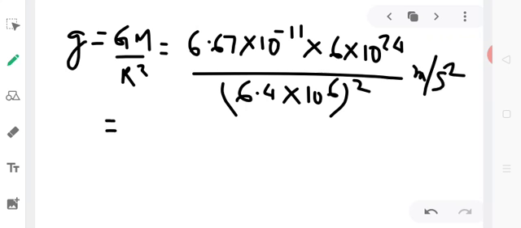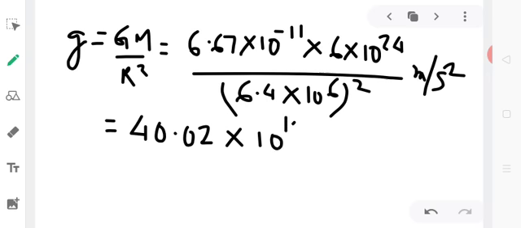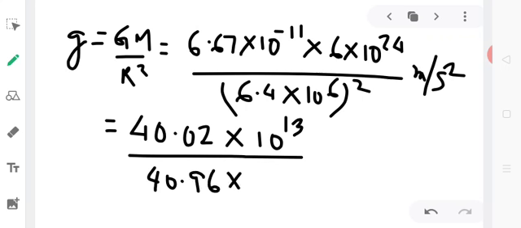So this will be equal to, we shall multiply 6.67 into 6, that will give you 40.02 into 10 to the power 13, divided by 6.4 whole square, which is 40.96 into 10 to the power 12 meter per second square. We can remove the decimal points.